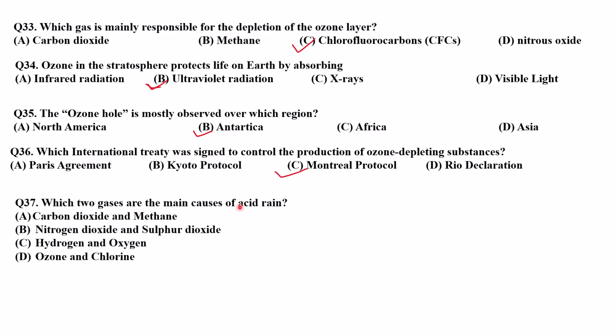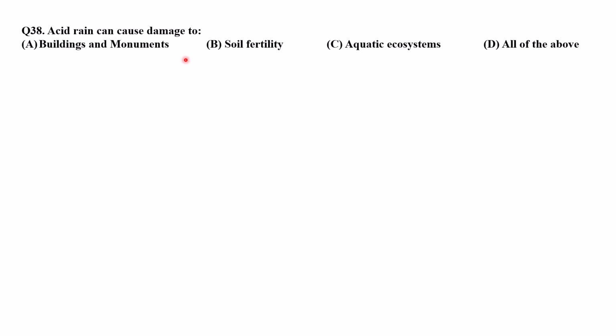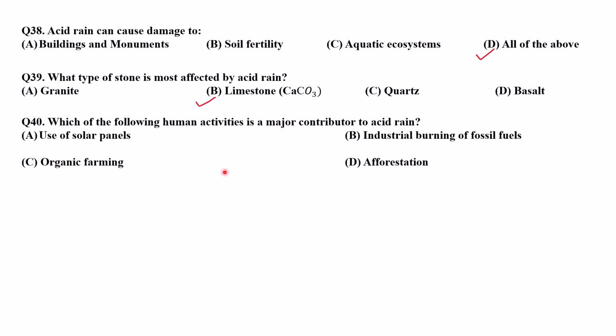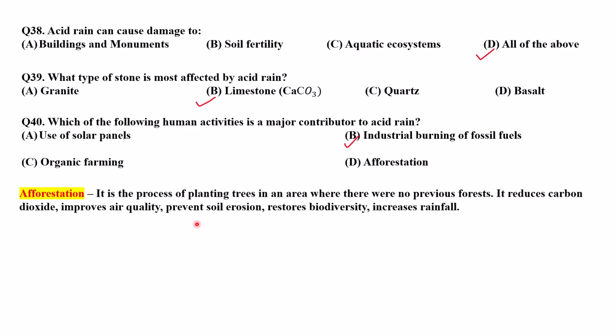Now, which two gases are the main cause of acid rain? It is nitrogen dioxide and sulfur dioxide, because they change into nitric and sulfuric acid when they get in touch with water vapor. Now, acid rain can cause damage to buildings and monuments, soil fertility, and aquatic ecosystems. It is all of the above. What type of stone is most affected by acid rain? See, the Taj Mahal is made of marble. Marble means limestone. So it is limestone. Which of the following human activities is a major contributor to acid rain? It is the industrial burning of fossil fuels.